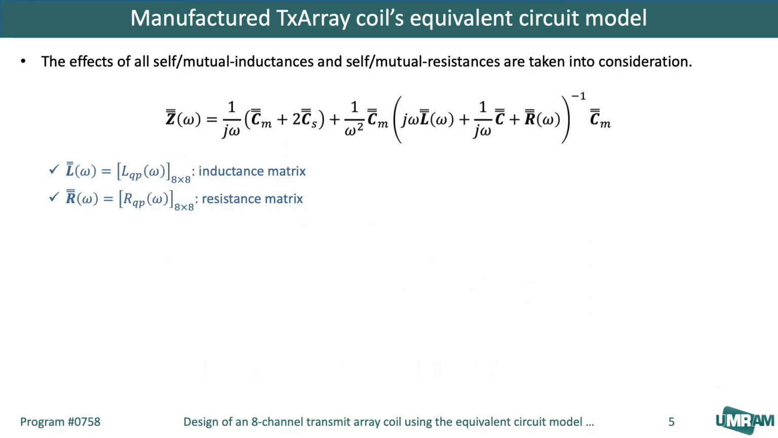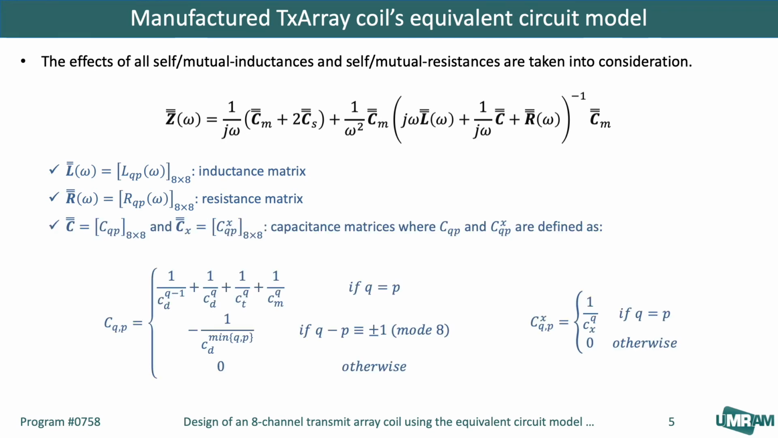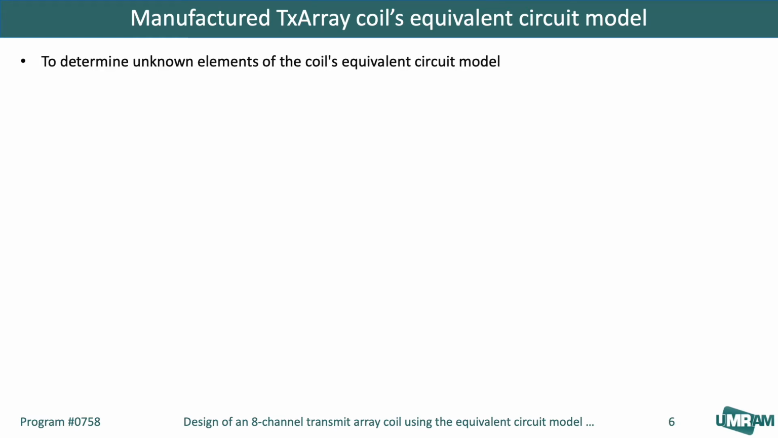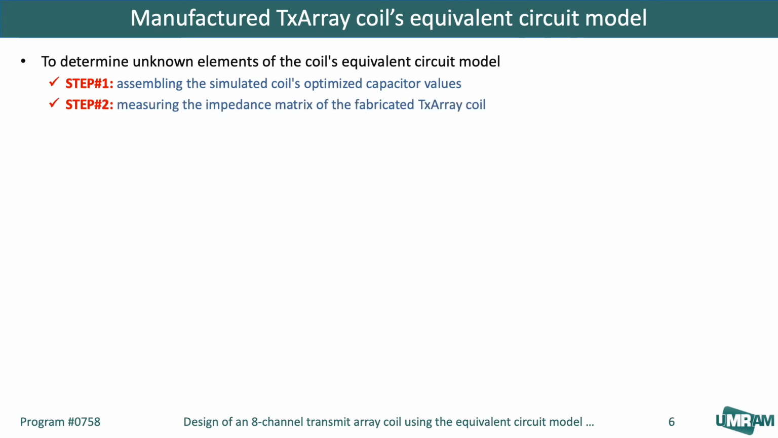L and R represent the inductance and resistance matrices. C, Cs, and Cm represent the capacitance matrices. They can be defined by the following equations. If all inductor, resistor, and capacitor values are known, the coil's impedance matrix can be obtained. The following 3 steps can enable us to predict all unknown elements of the coil's equivalent circuit model. First, in constructing the manufactured coil, the optimized capacitor values achieved from the simulation environment can be used initially.